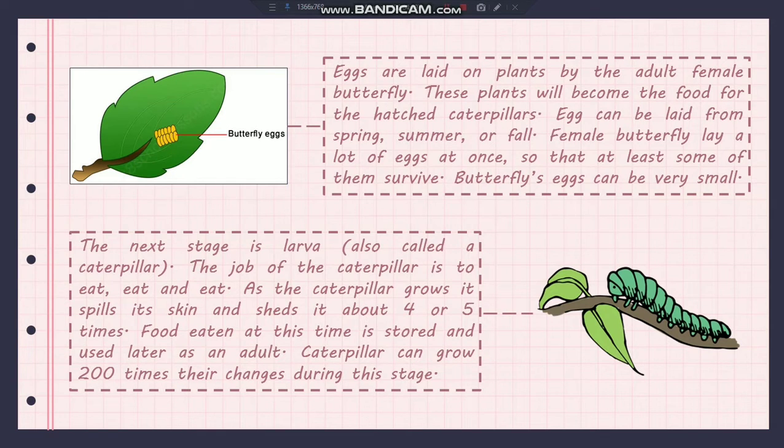The next stage is larva, also called a caterpillar. The job of the caterpillar is to eat, and eat. As the caterpillar grows, it splits its skin and sheds it about 4 or 5 times. Food eaten at this time is stored and used later as an adult. Caterpillars can grow to 100 times their size during this stage.